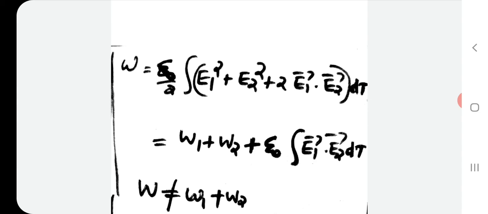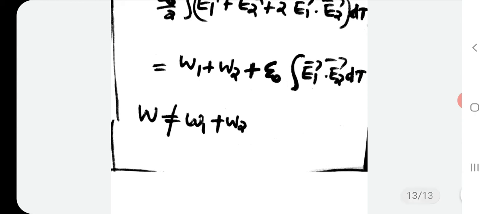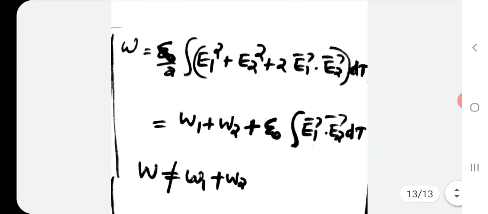Now we know half epsilon 0 integral E1 square d tau is W1, half epsilon 0 integral E2 square d tau is W2, and then we have epsilon 0 integral E1 dot E2 d tau. So we see W is not equal to W1 plus W2.